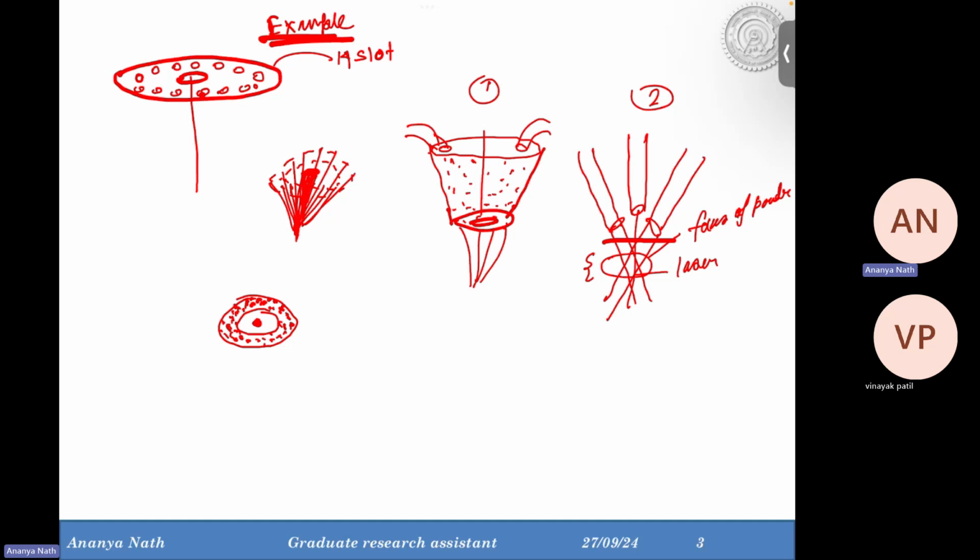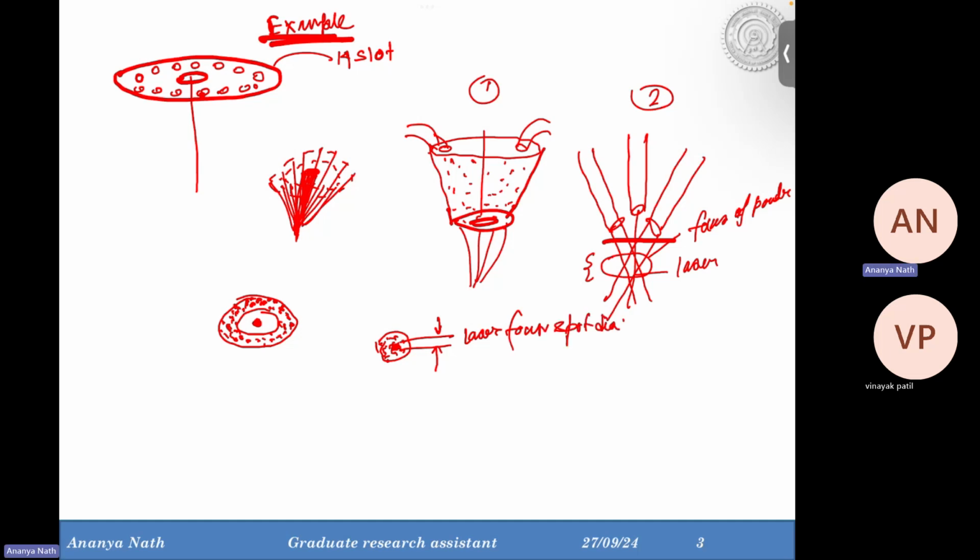So if it is a focus region, then the powder will be spread like this, and at the middle the laser is coming. Now again, if you are working with the laser at its focus, then the laser is this much. This much is the laser focus spot diameter.